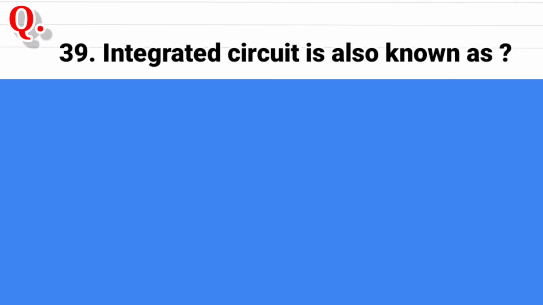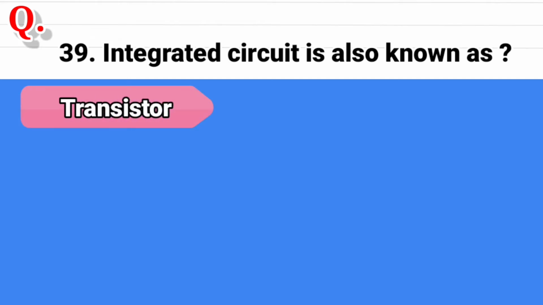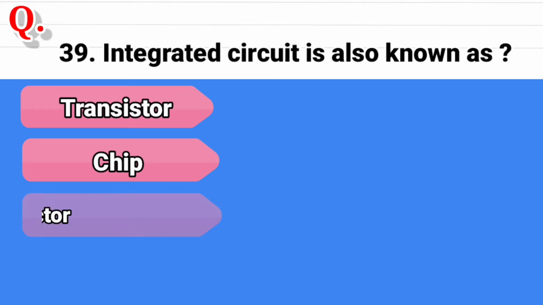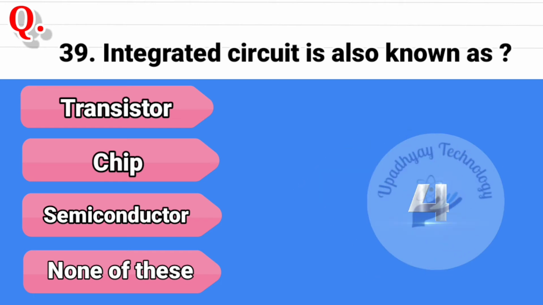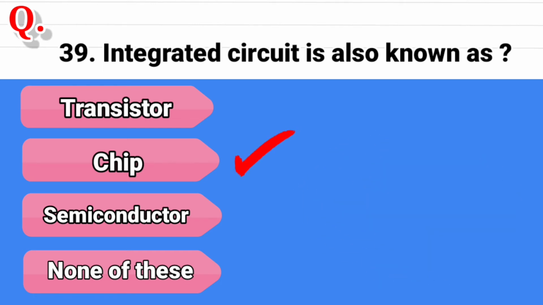Question 39. Integrated circuit is also known as, and the options are transistor, second option is chip, third option is semiconductor, and the last option is none of these. And the correct answer is chip.